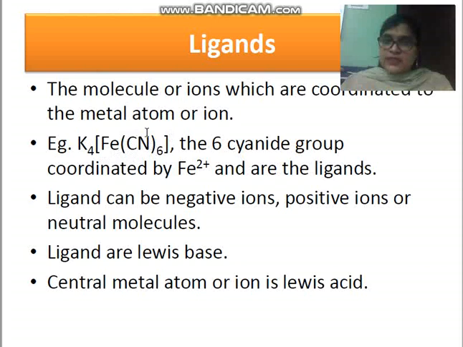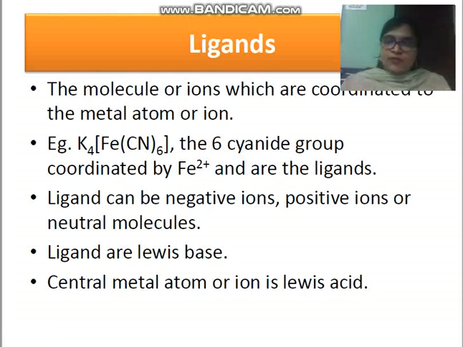So the number of ligands is 6. A ligand can be a negative ion, positive ion or neutral molecule. Ligands are Lewis bases because they donate a pair of electrons. The central metal atom or ion is called a Lewis acid because it accepts a pair of electrons.